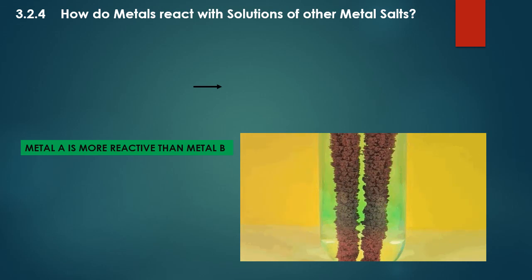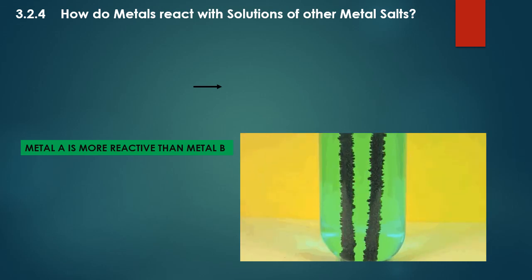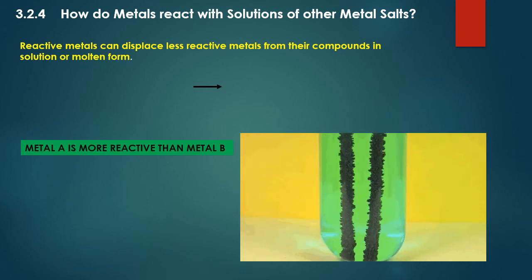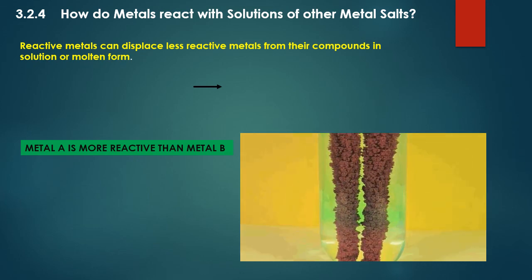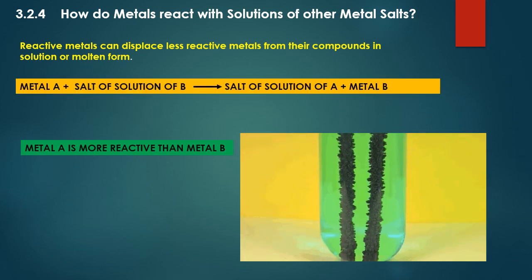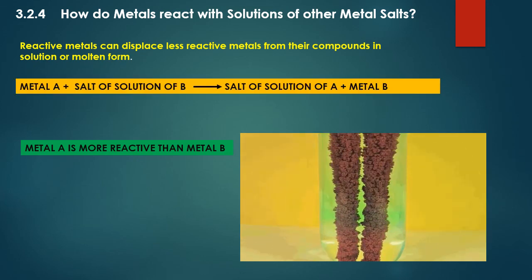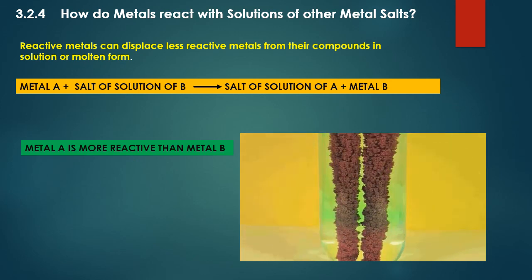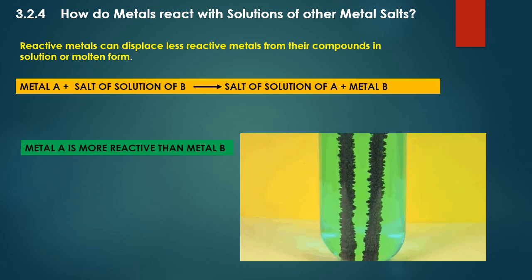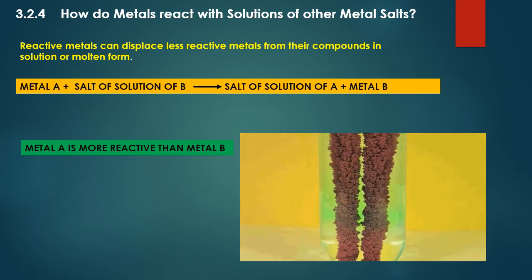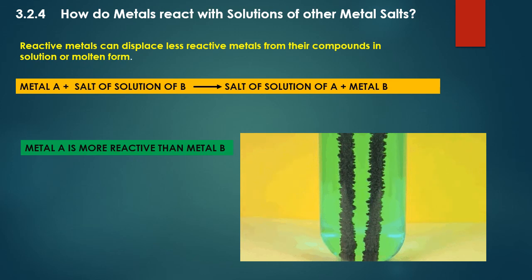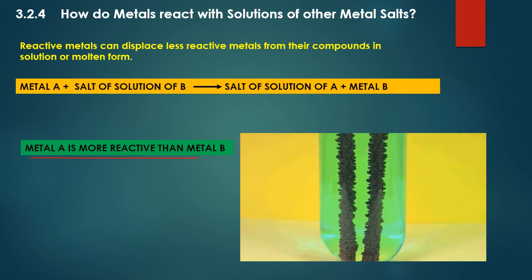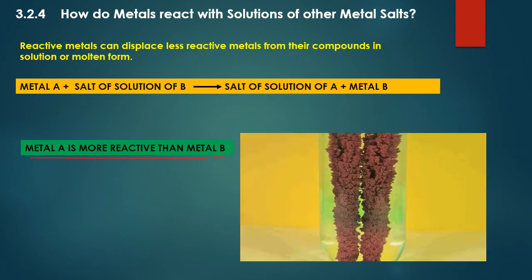How do metals react with a solution of other metal salt? Reactive metals can displace less reactive metals from their compound in solution or molten form. Metal A, salt solution of B, gives salt solution of A, metal B. If you remember, this is an example of a displacement reaction. The only condition is metal A should be more reactive than metal B, then only the reaction will occur, otherwise the reaction will not occur.